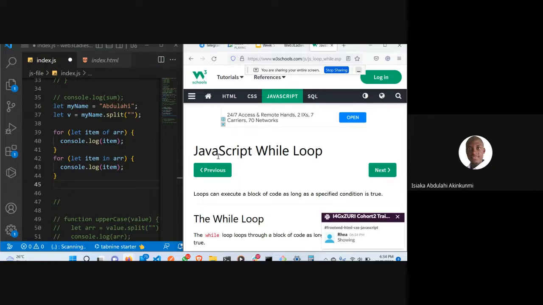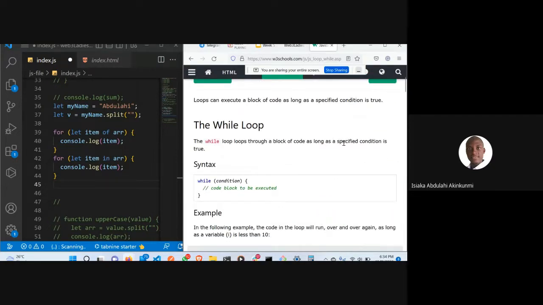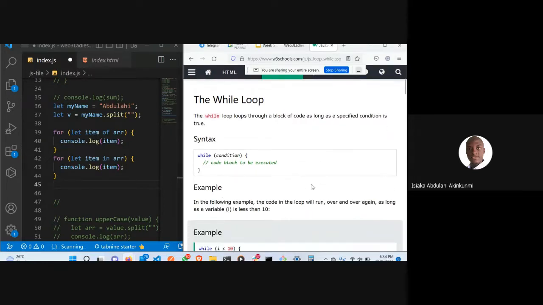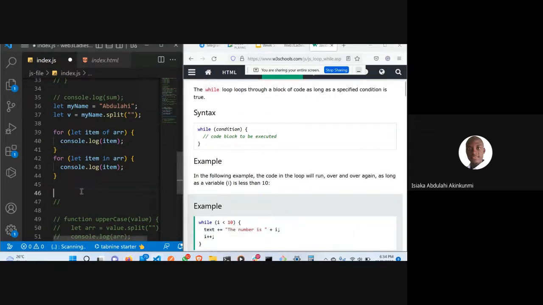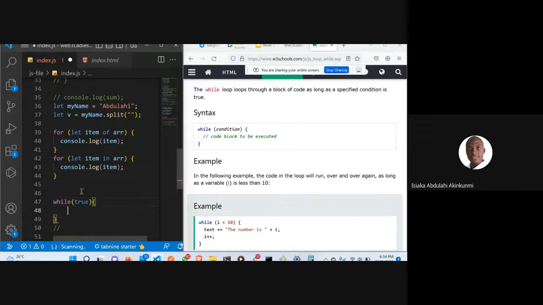The while loops through a block of code while a certain condition is true. If I say while true, anything I write here will give my system an issue.